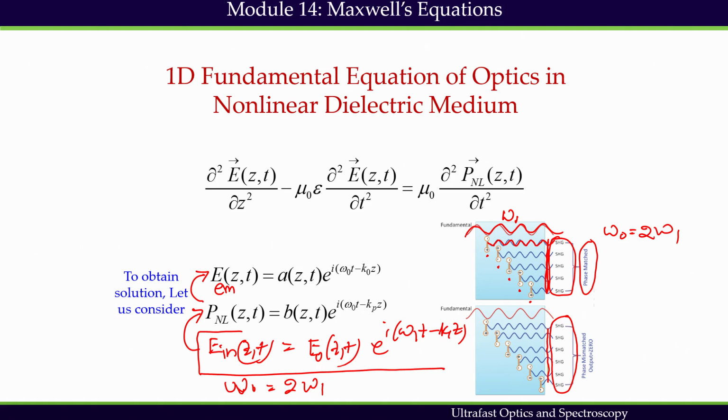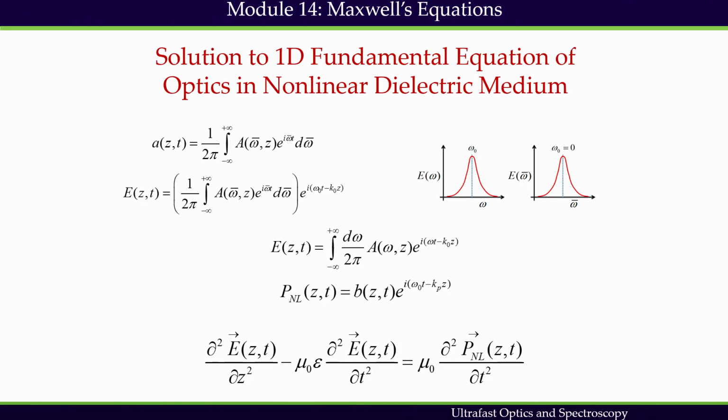That is why it is very important to understand how k naught and kp are related, because these two quantities are going to contribute to the conversion efficiency. When an ultrafast pulse propagates in a dielectric medium, in addition to nonlinear effects, the pulse experiences dispersion.